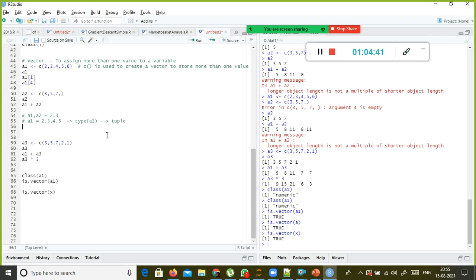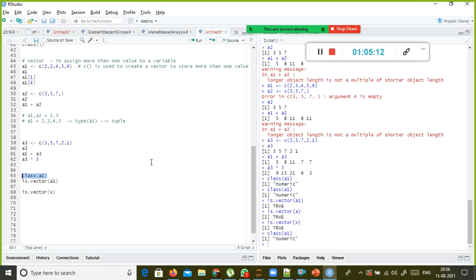Though we use naming conventions like scalar, everything is kind of a vector only in R. If you store multiple values to a variable, it is also called a vector. And this is a numeric data type, so this vector is a numeric vector.